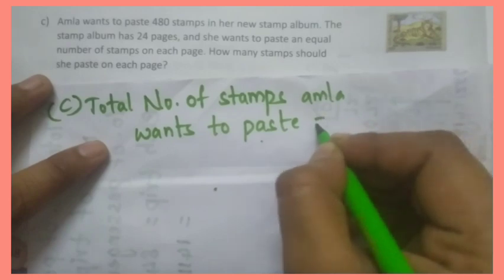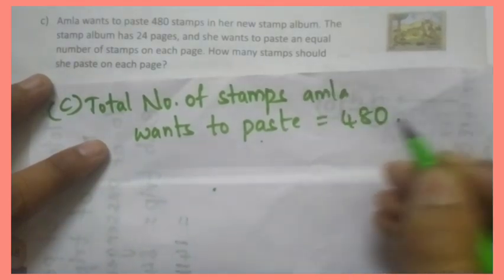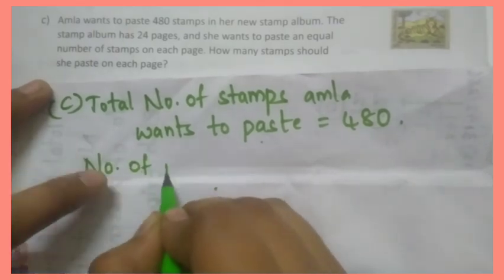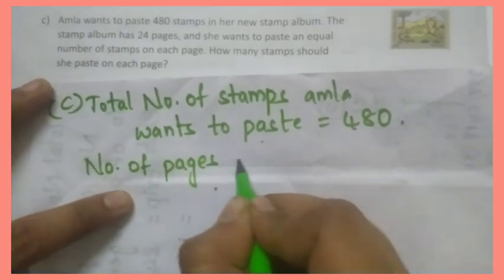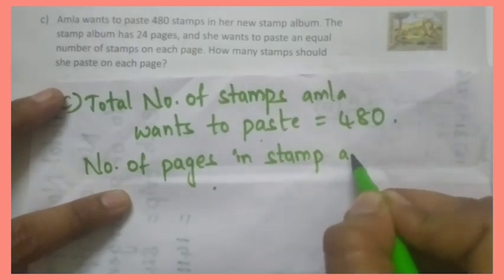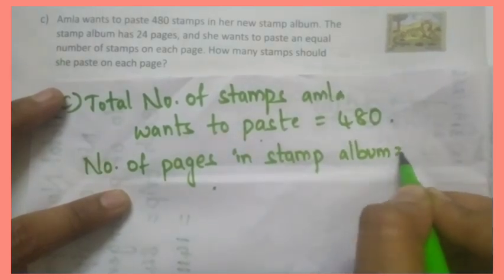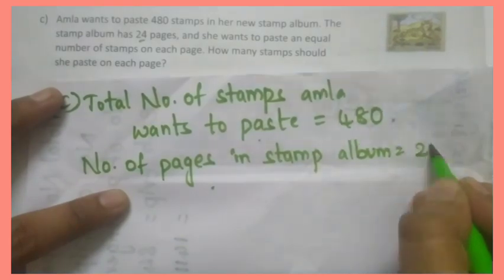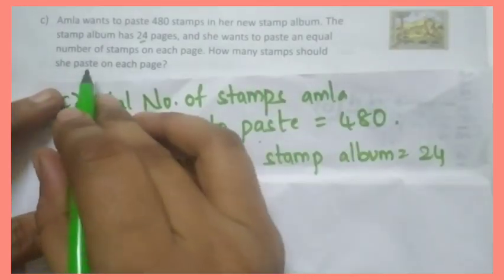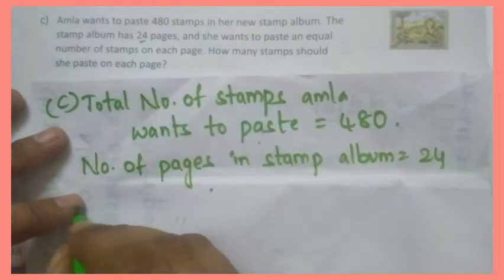How many? 480. Okay. Next, number of pages in stamp album. How many pages are there? 24.